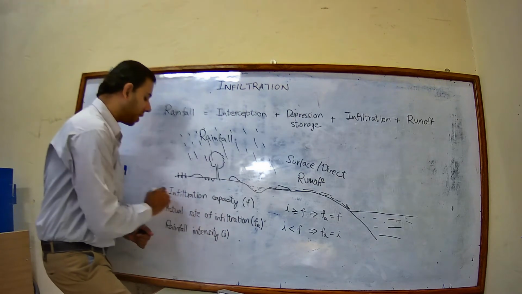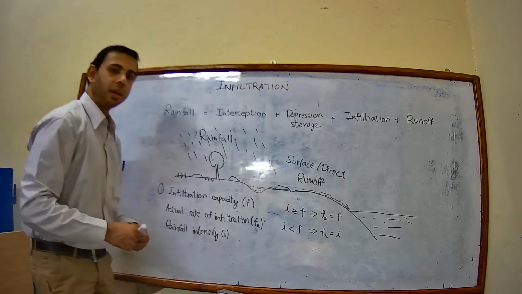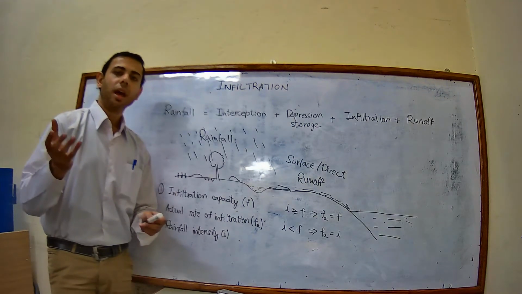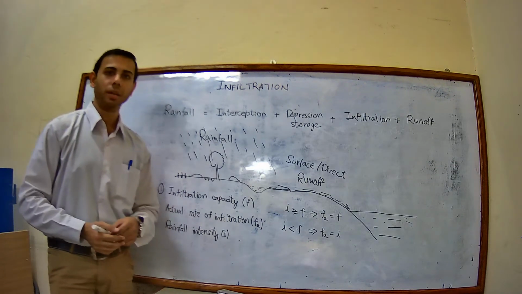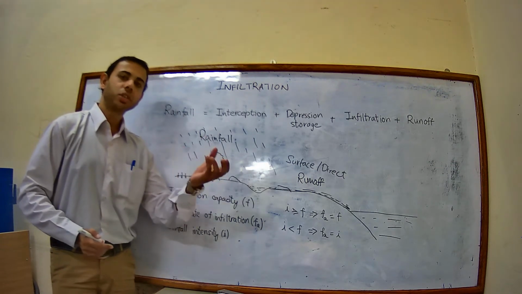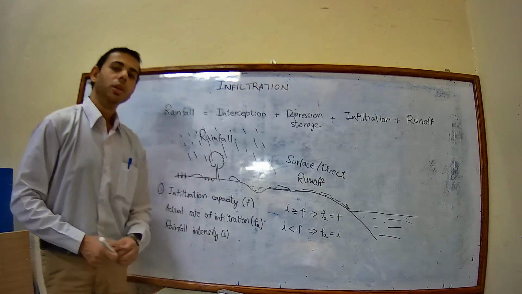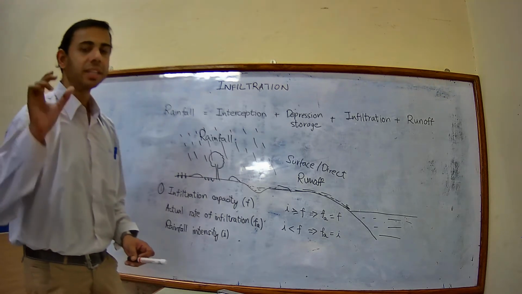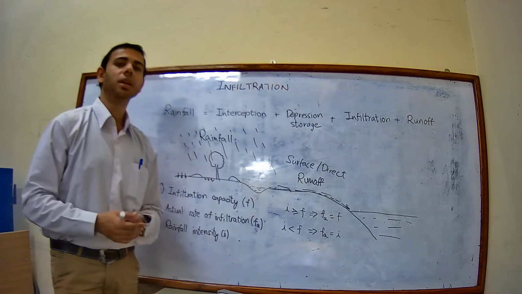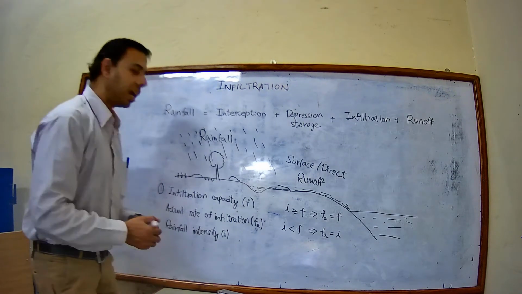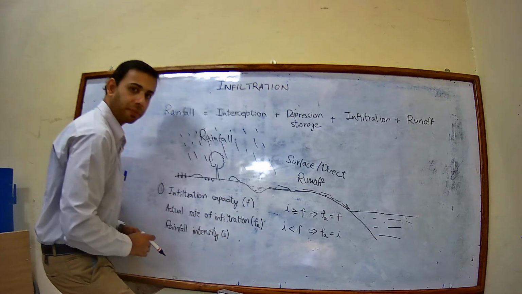So first, what is infiltration capacity? It is the maximum rate at which water can be absorbed into the soil. Every soil will have a different infiltration capacity rate. So infiltration capacity is the maximum rate at which water can be absorbed in a particular soil. That is denoted by small f.